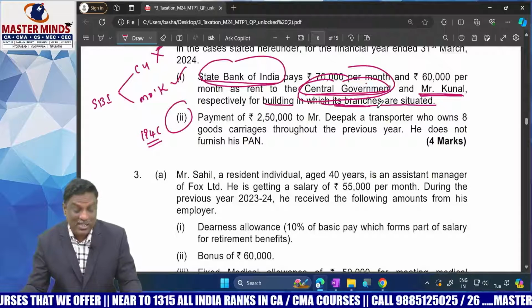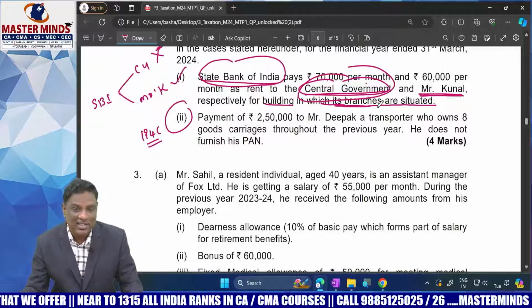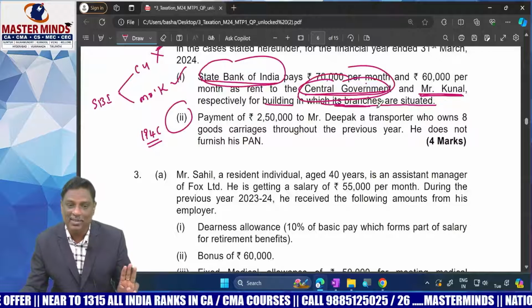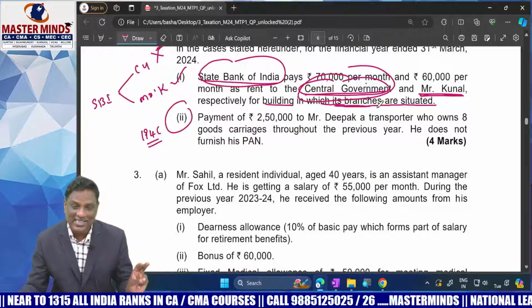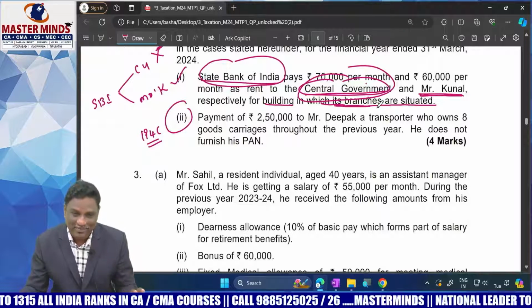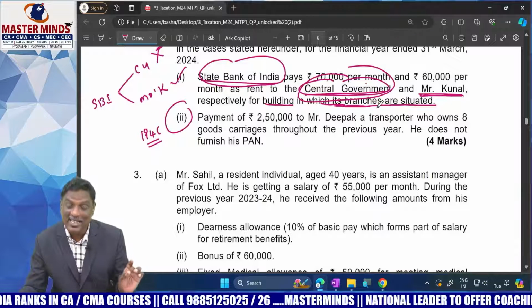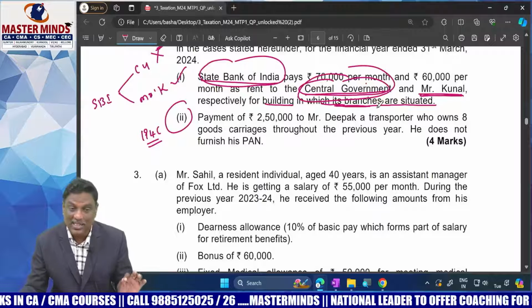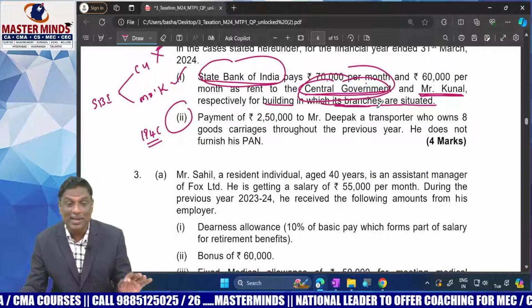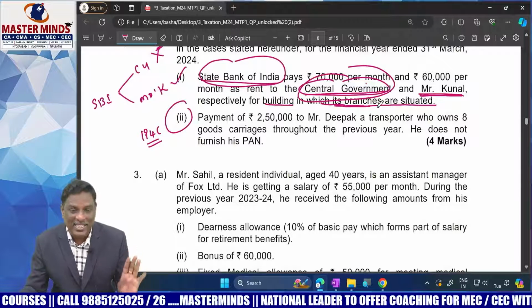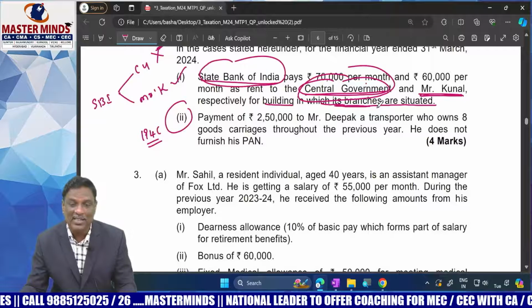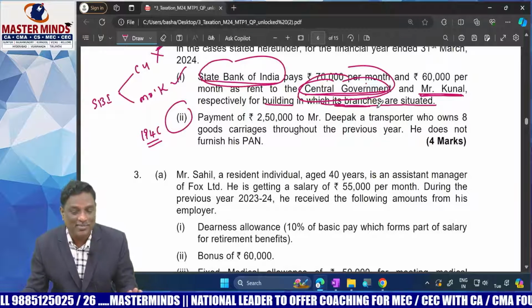That's an exception to section 194C. There are three conditions in that exception. One is that the business is a transport business. Second is that the vehicles do not exceed 10 at any time during the previous year. Third is that he furnishes his PAN number to the payer. If these three conditions are satisfied, then TDS is not required on such payment.